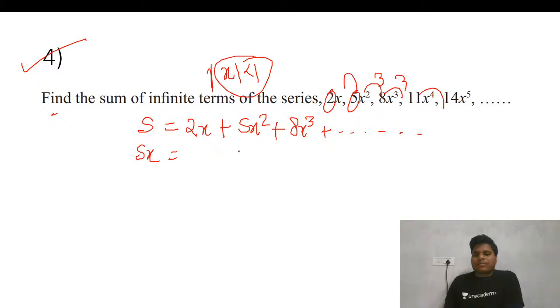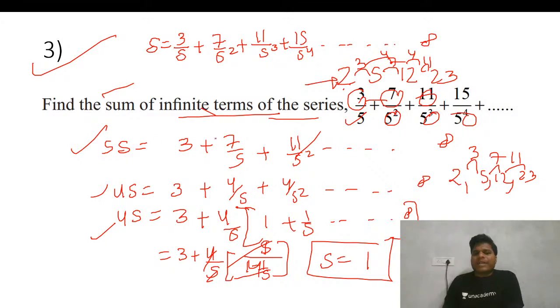But you can multiply here. That is 2x square, 2x square plus... In the previous question we have multiplied, we can divide also. Basically, we need to just find this thing.